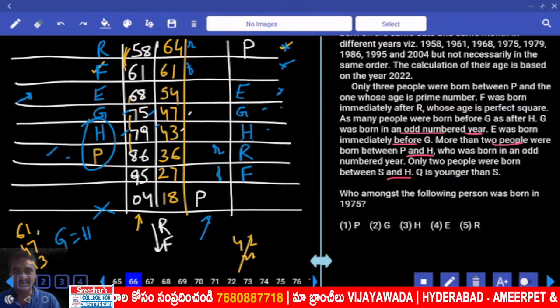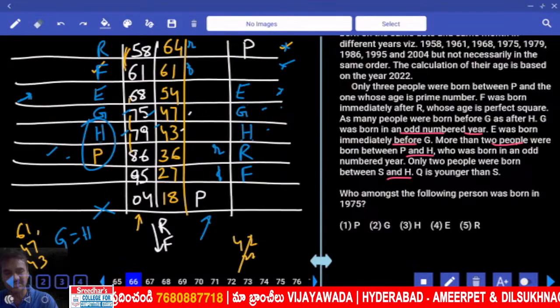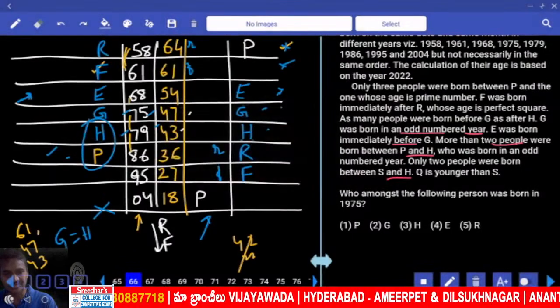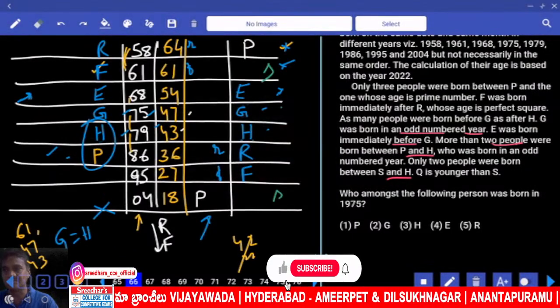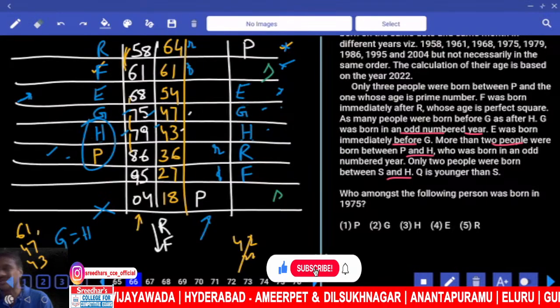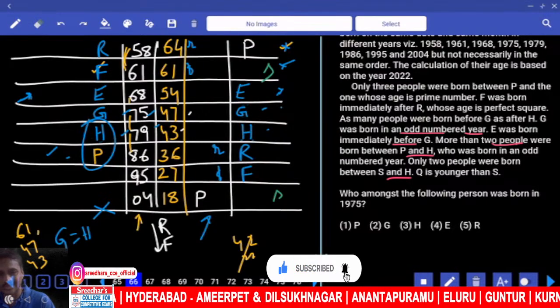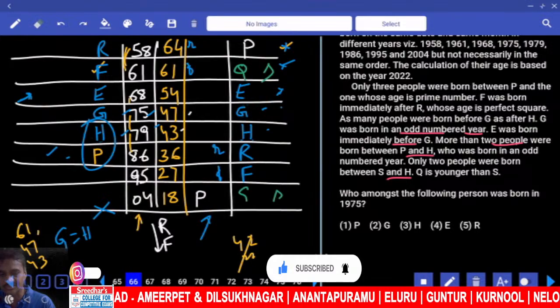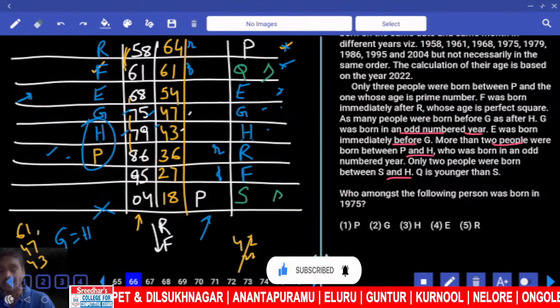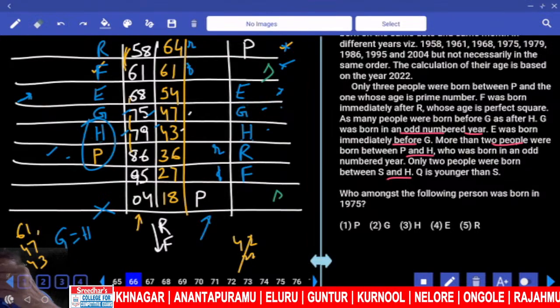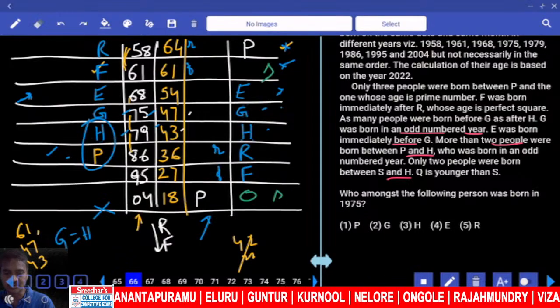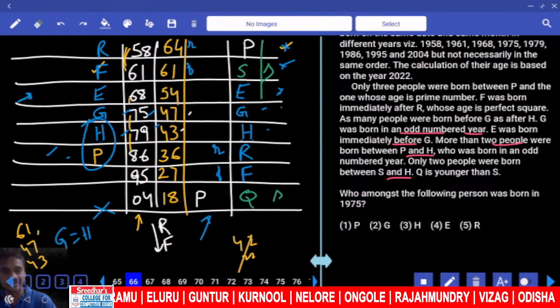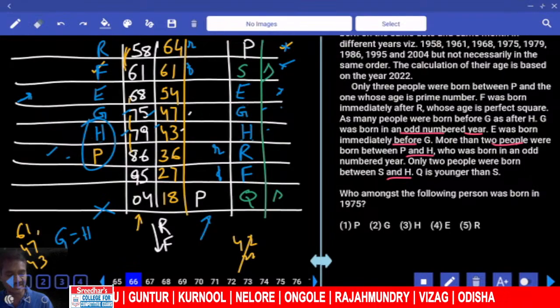And only 2 in between S and H. In between S and H, there must be exactly 2. And where should it come? Tell me. S can be here or S can be here. 2 possibilities. Q is younger than S. As Q is younger than S, Q is here, S is here. Is that fine? Good. Q is younger than S and Q must be after. Now Q is here, S is here. Good. Then coming back to this.